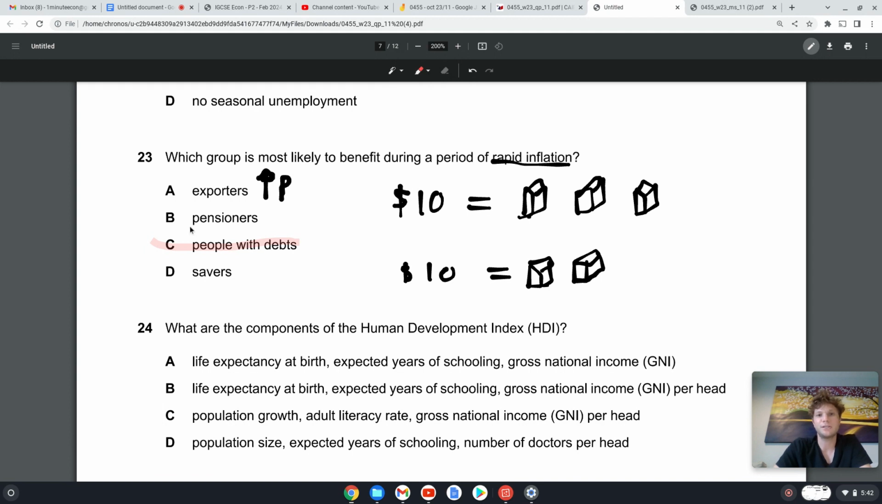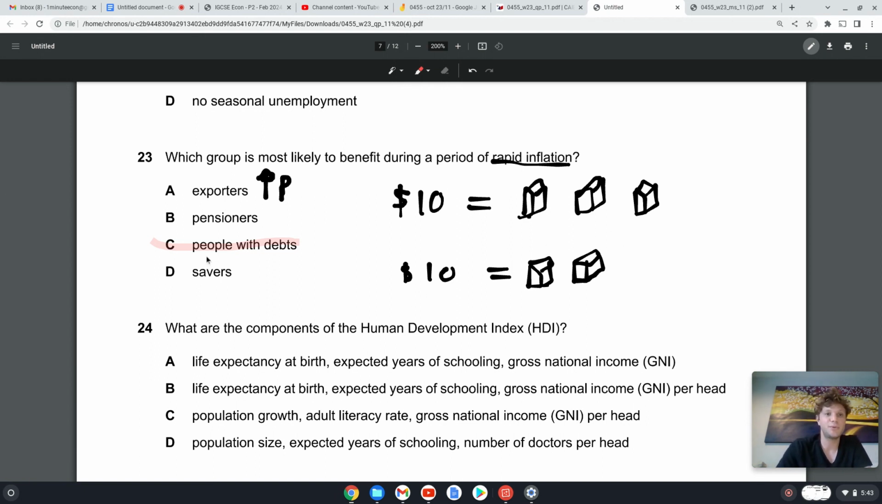Pensioners, no, pensioners get paid a fixed income once they retire from the government. So you can see they actually lose value over time, because they are going to get the same amount of payment every month, and if there's inflation, then that money is losing actual value.